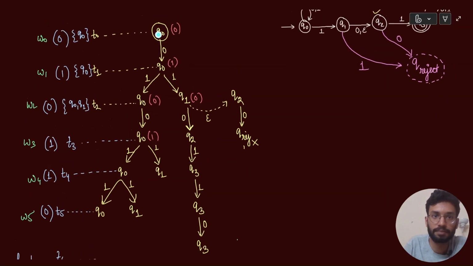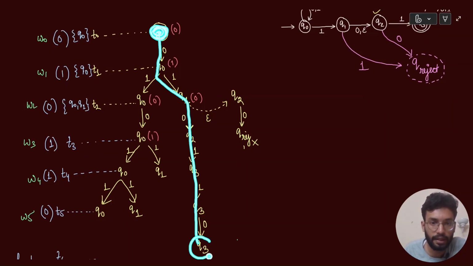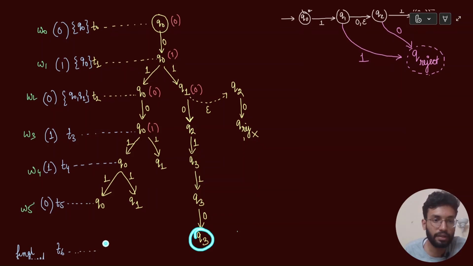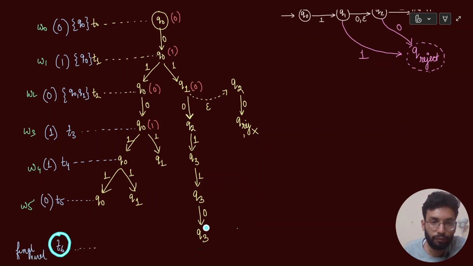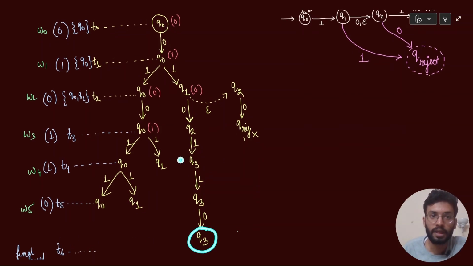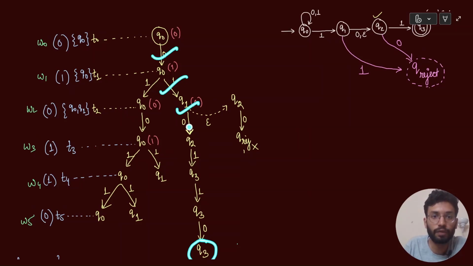So basically, look at this particular thread of computation. You started at Q0, then via this path, you went to Q3 at your level T6. And what is the peculiarity of level T6? आपने सारे कैरेक्टर्स ऑफ योर W को इनपुट ले लिया. So आपने एक एक करके सारे कैरेक्टर्स को you have already inputted them, and finally you are at Q3.